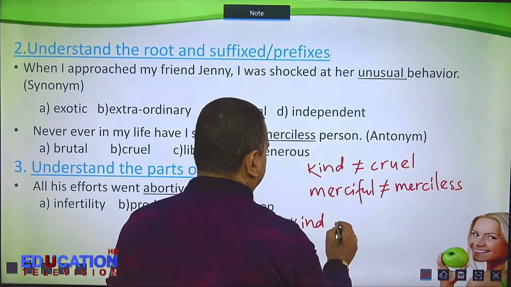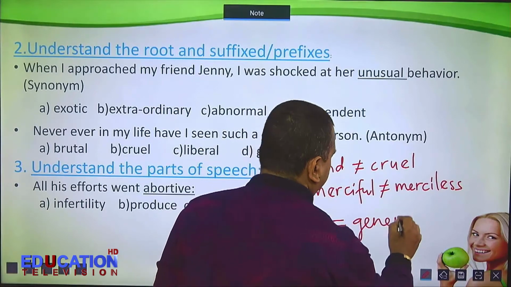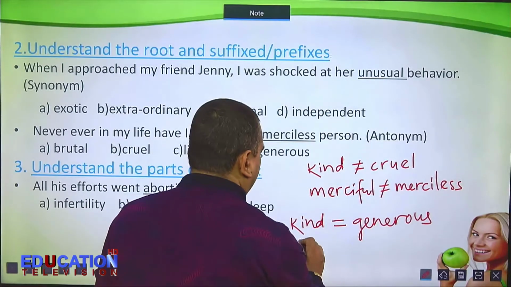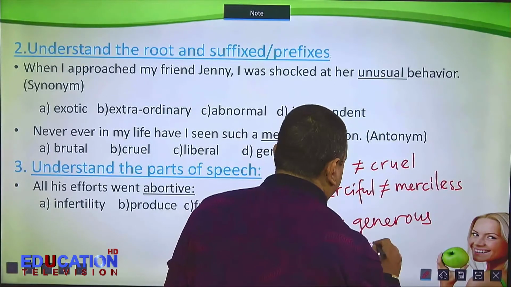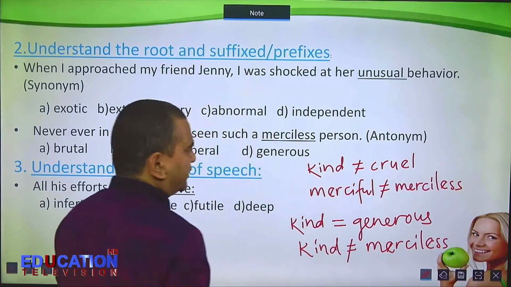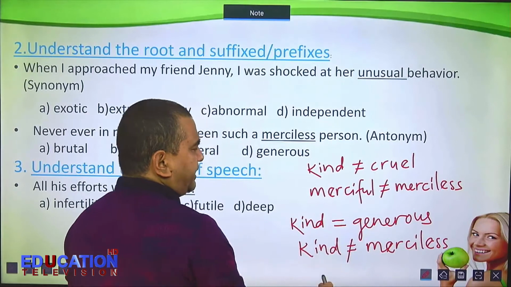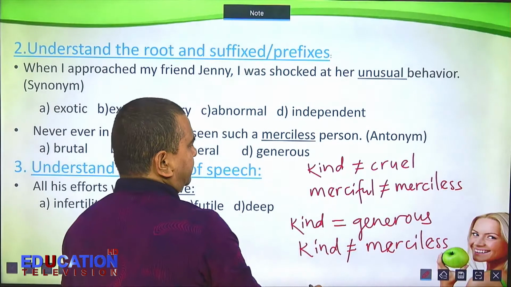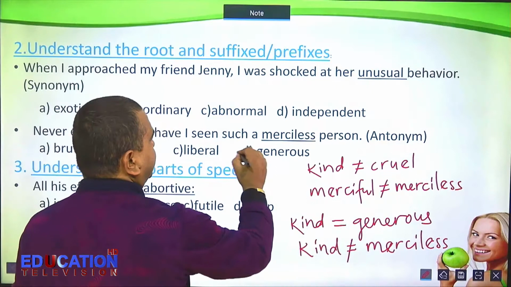Kind, synonym, generous. So, kind, opposite, merciless. So look, kind, synonym, generous. Kind and generous, they are the same. So opposite of kind is merciless. Therefore, opposite of generous is also merciless. So opposite of merciless is generous. Easy.